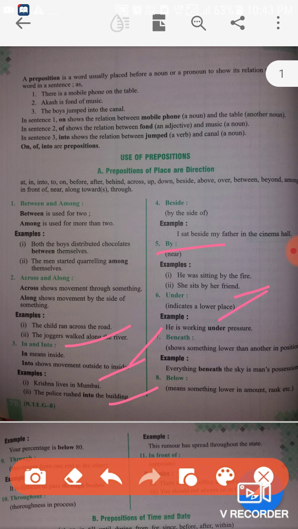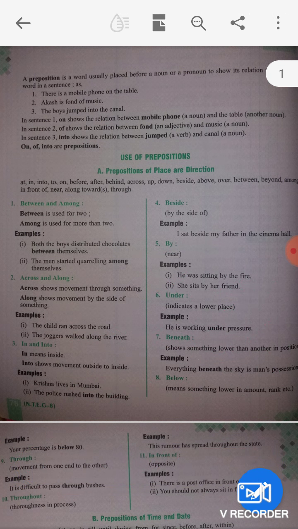Under indicates a lower place. He is working under pressure. Beneath shows something lower than. Guys, you should notice that these prepositions should be written in your copy. Suppose under is used to indicate a lower place: write one preposition, then its usage, then an example. In this way you should note this down in your copy.